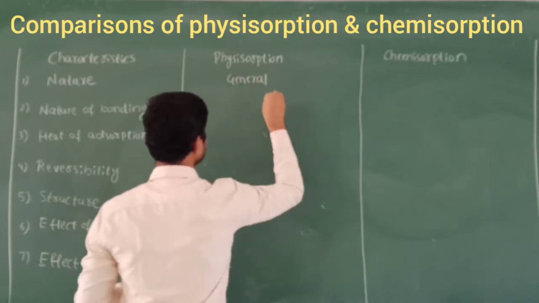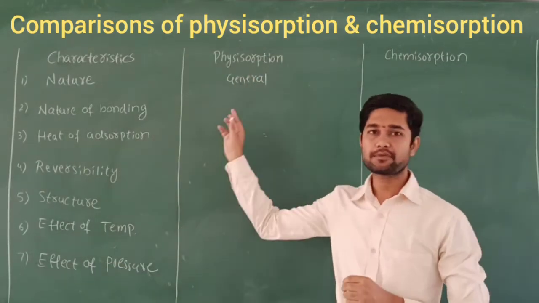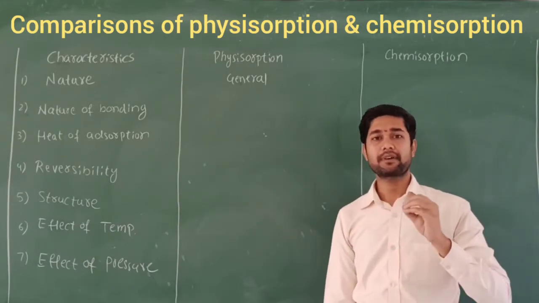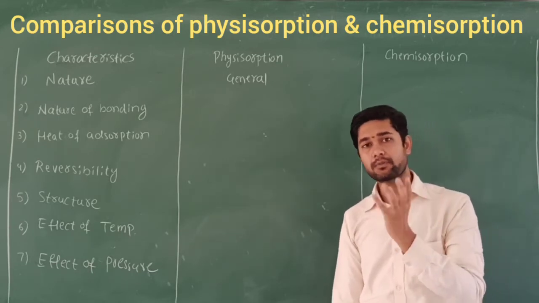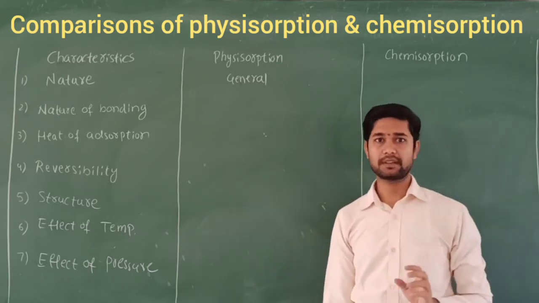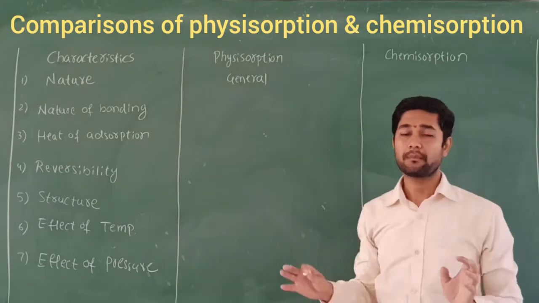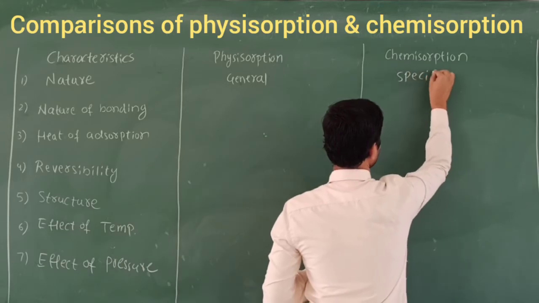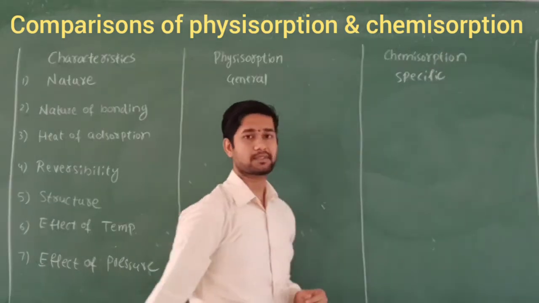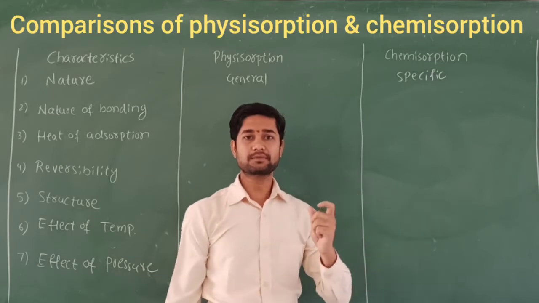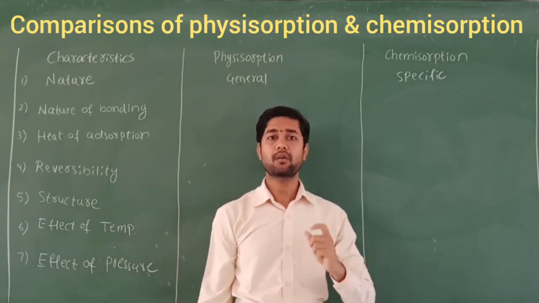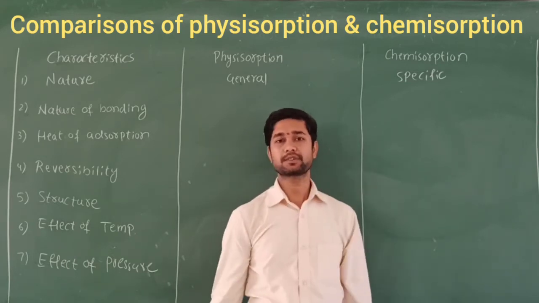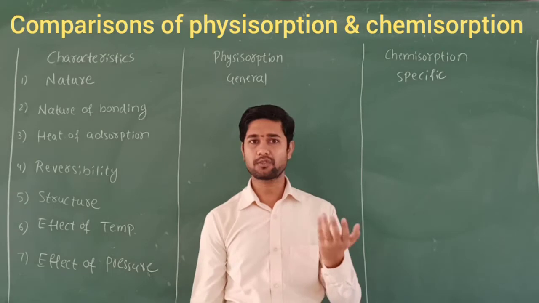This is called general nature because in physisorption, van der Waals force will be there, and van der Waals forces are universal. Any gas molecules may get adsorbed on the surface of any adsorbent. But in chemisorption, it takes place only under very specific conditions, because chemisorption takes place only if chemical bonds can form between the adsorbate and the adsorbent. We can take the example of oxygen.